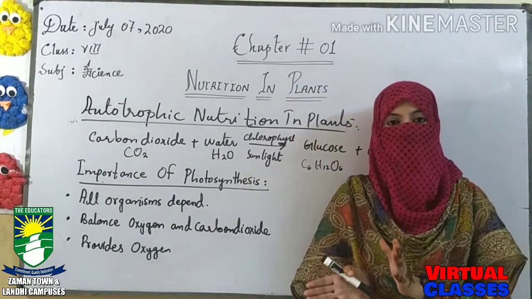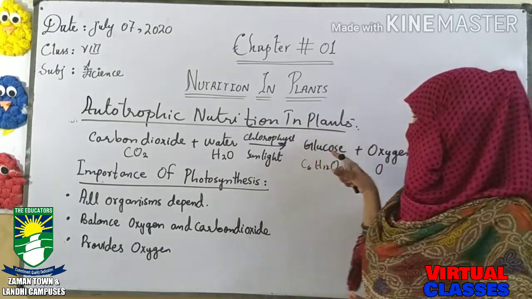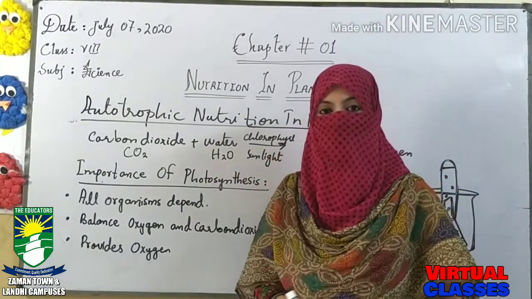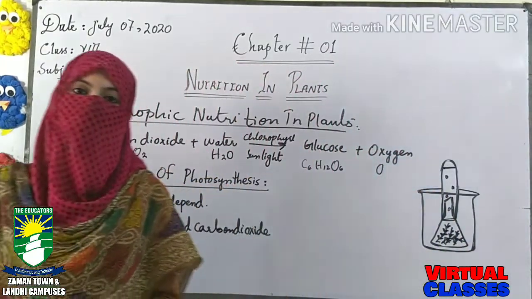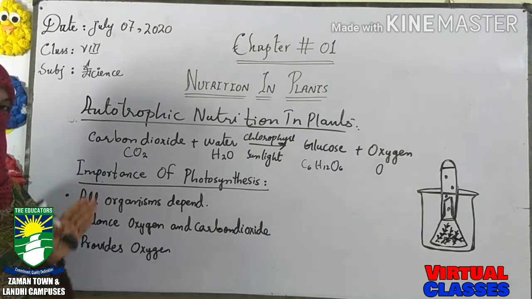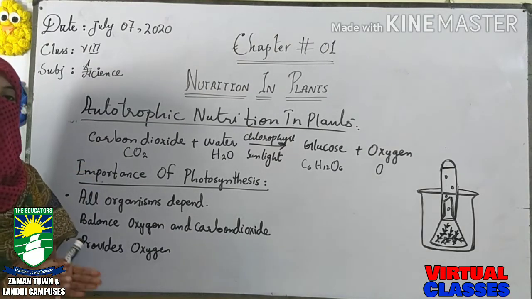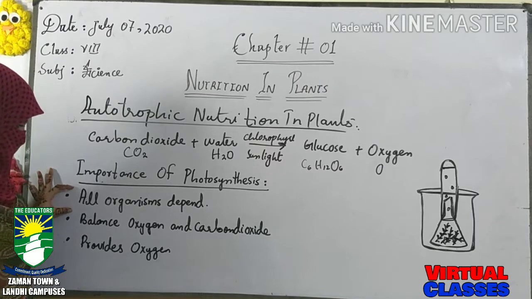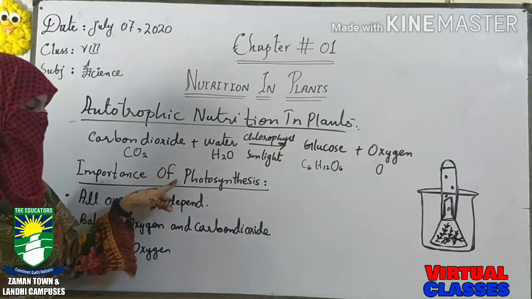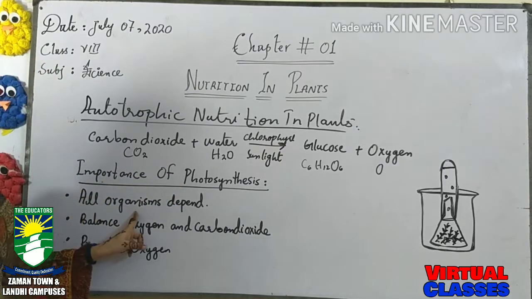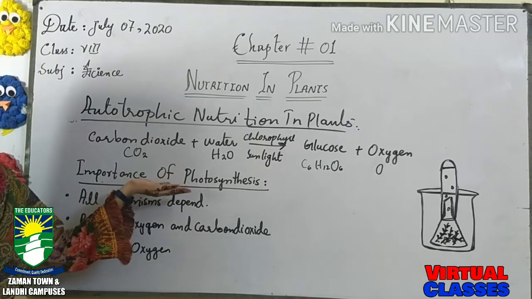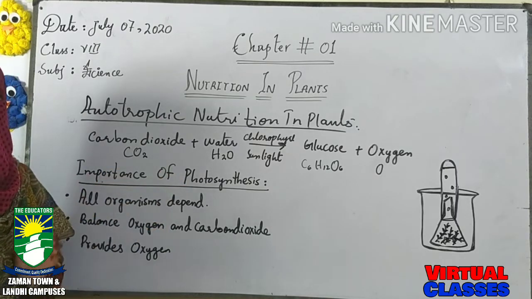Okay, the process is a natural process, meaning sunlight is being used here. So sunlight is a natural source of energy. If any organism is using this source of energy, it is either directly used or indirectly used. So all of the organisms depend on this source of energy. The first importance of photosynthesis is that all organisms depend directly or indirectly on this process, on photosynthesis.